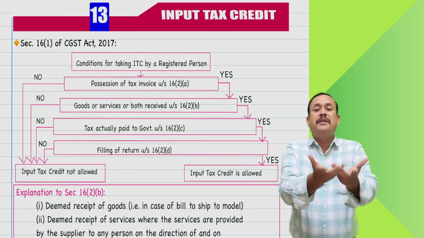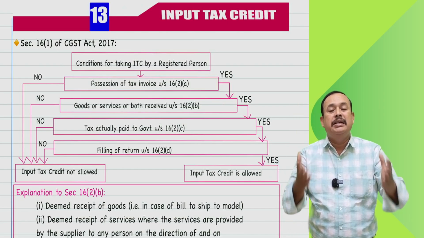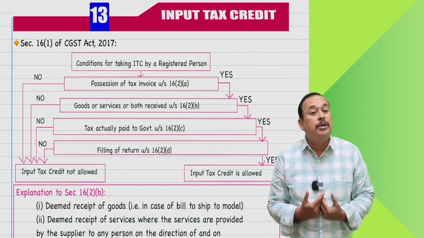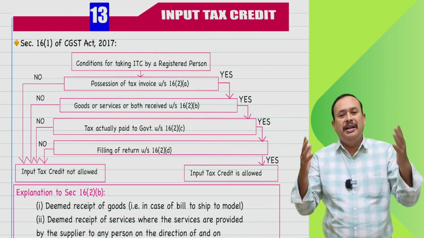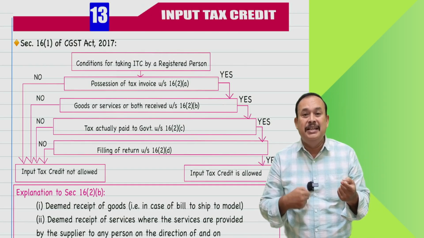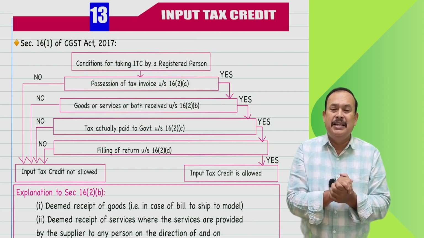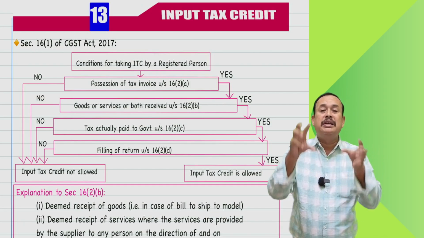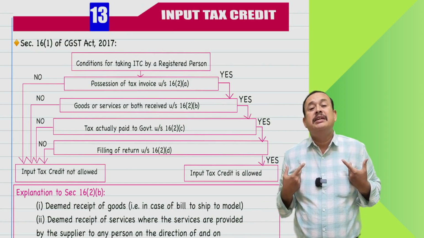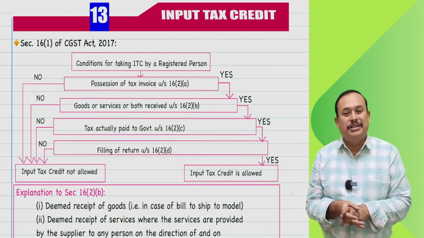H of Hyderabad, instead of directly sending the goods to me, you please send the goods to my job worker who is located in Andhra Pradesh. And you please bill to me. It is called a bill to ship to model. In that case, well and good. In that case, Mr. H of Hyderabad billing to C of Chennai, shipping to job worker of C in Andhra Pradesh. In that case, the date on which the job worker in Andhra Pradesh received the goods is deemed to be received by Mr. C of Chennai. In that case, he can avail the input tax credit based on the deemed receipt of goods concept.